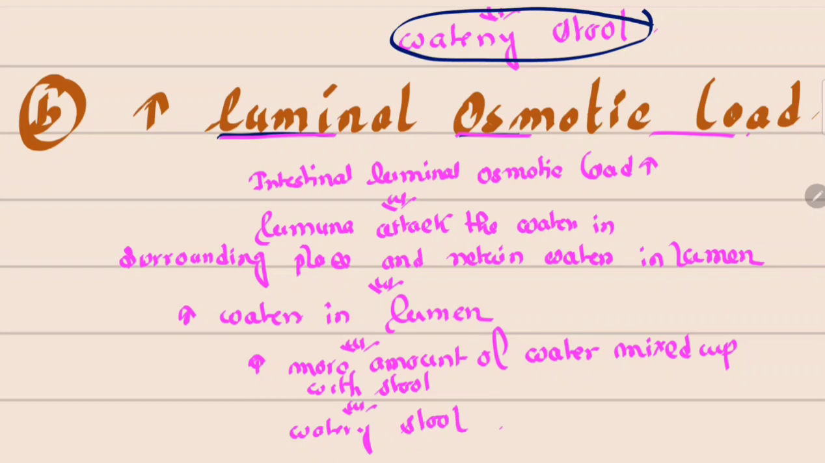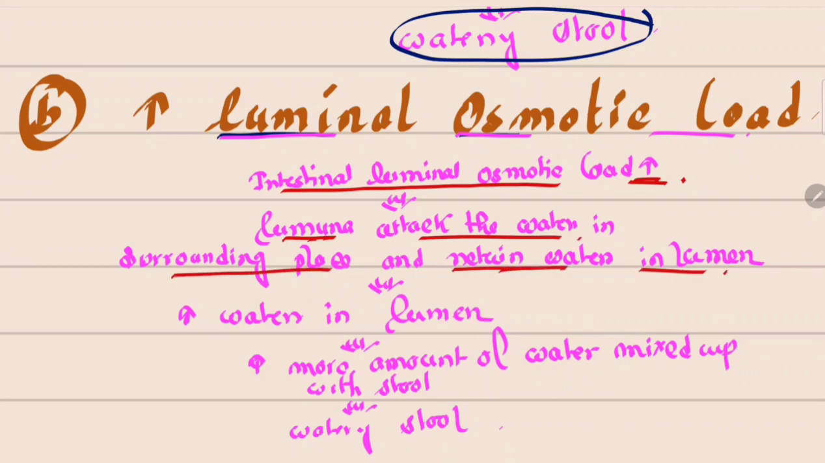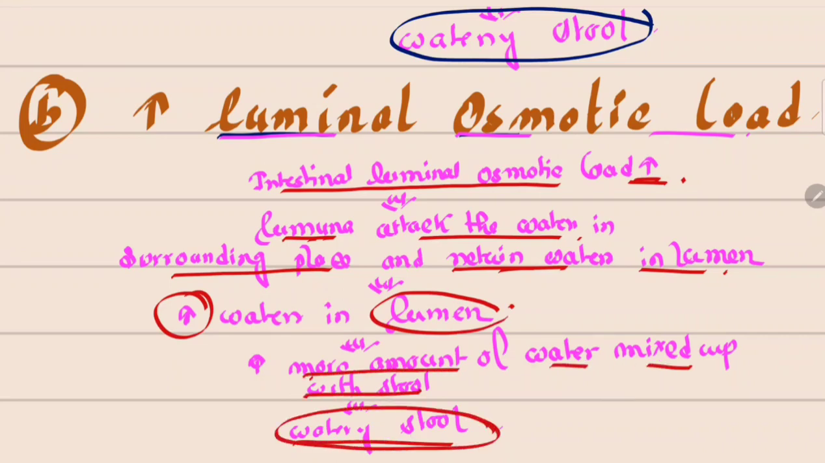So when the intestinal luminal osmotic load is increased, the lumen attracts the water in the surrounding place and retains water in the lumen. So with increased water in the lumen, more water mixes with the stool and the person can pass watery stool.